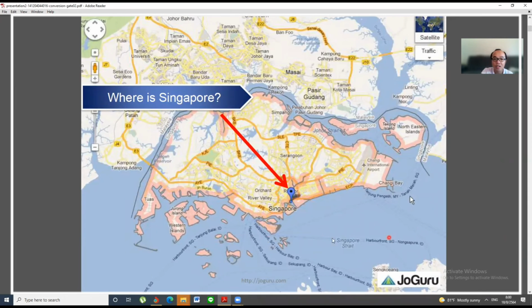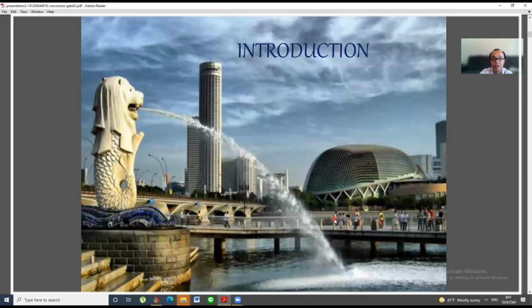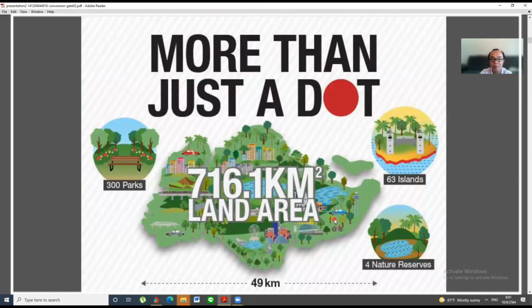Okay, so next, where is Singapore? Singapore is on the southern side of Thailand. On the southern side of Thailand we have Malaysia, right? And then going down south, we can see Singapore. Singapore is an island. The area of Singapore is 716.1 square kilometers. That is the area of the whole of Singapore. It's not really big because it's just an island.